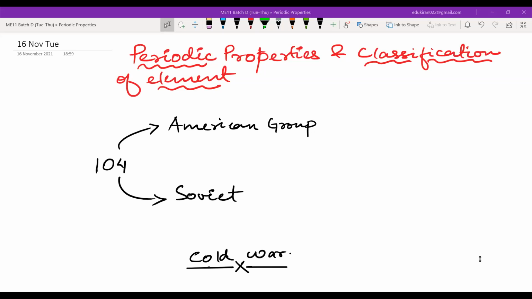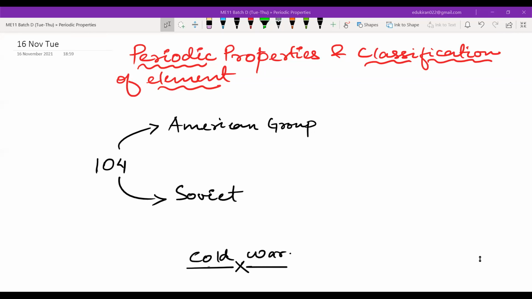Fine. So moving on to Cold War. What was Cold War? In Cold War, there were competitions happening between the Americans and the Soviet. Soviet, what did the Soviet do? Soviet got a man on the space, Yuri Gagarin. Then America, in response to that, sent the first person to the moon. So this was competition.